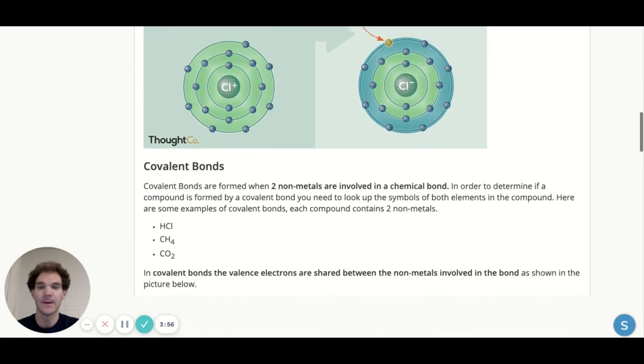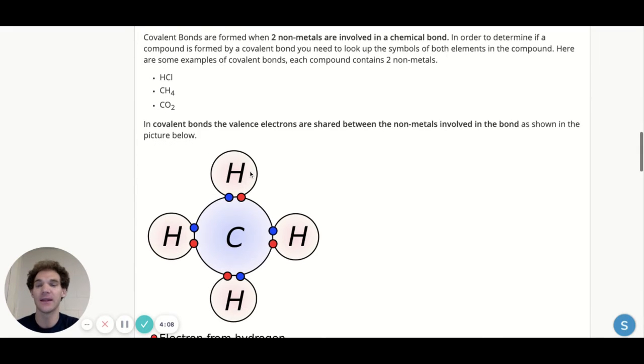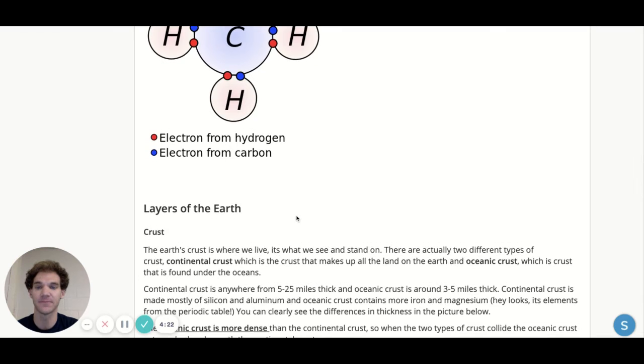All right. Covalent bonds, this is when 2 nonmetals are involved in a chemical bond. So when I give you elements that are involved in the bond, you have to look them up in the periodic table. If they're 2 nonmetals, then it's a covalent bond. And in this situation, electrons are shared with one another. So carbon and hydrogen, when they bond, the hydrogen shares its 1 electron with the carbon. It's not getting rid of it, it's just sharing it with each other. All right.